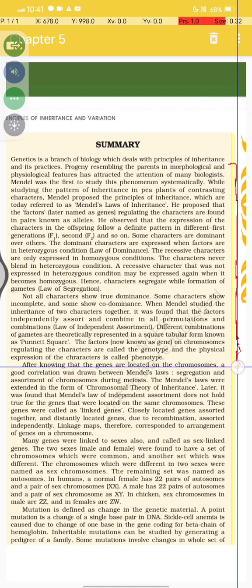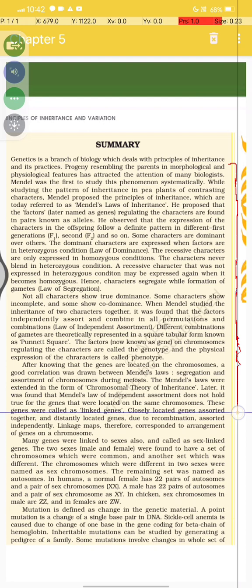phenotype. After knowing that the genes are located on the chromosomes, a good correlation was drawn between Mendel's laws and the segregation and assortment of the chromosomes during meiosis, and Mendel's laws were extended in the form of the chromosomal theory of inheritance. Later, it was found that Mendel's law of independent assortment does not hold true for genes located on the same chromosome, and these genes were called linked genes.